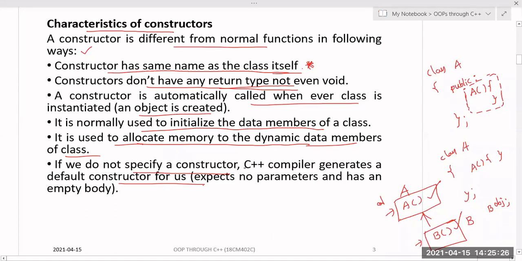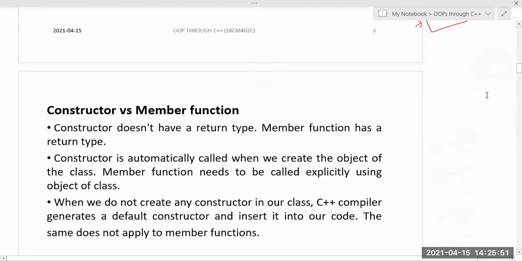If you didn't specify any constructor, the C++ compiler will automatically create a default constructor for us. It does not have any parameters and has an empty body. It has the same name as the class, with empty parameters and an empty body. That is your default constructor.